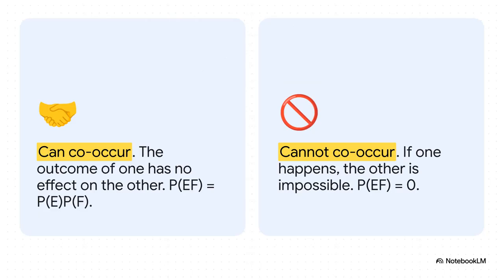You can see the difference laid out perfectly here. For independent events, they absolutely can happen together. Think about drawing the ace of spades. But for mutually exclusive events, by their very definition, the probability of them happening together is 0. It's impossible. Think about it. When you flip a coin, it can't land on both heads and tails.